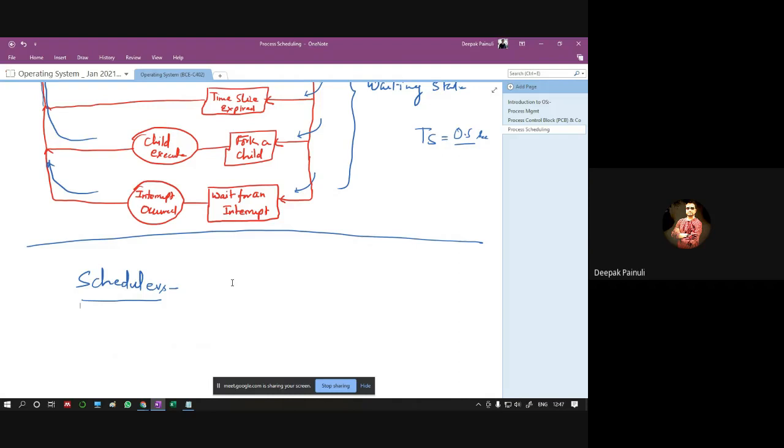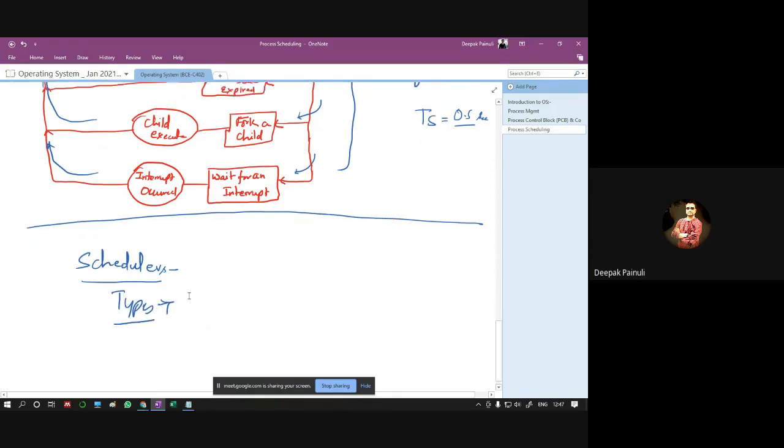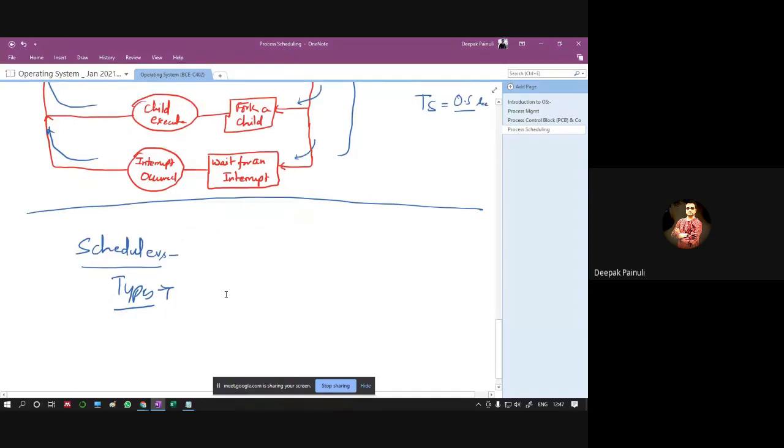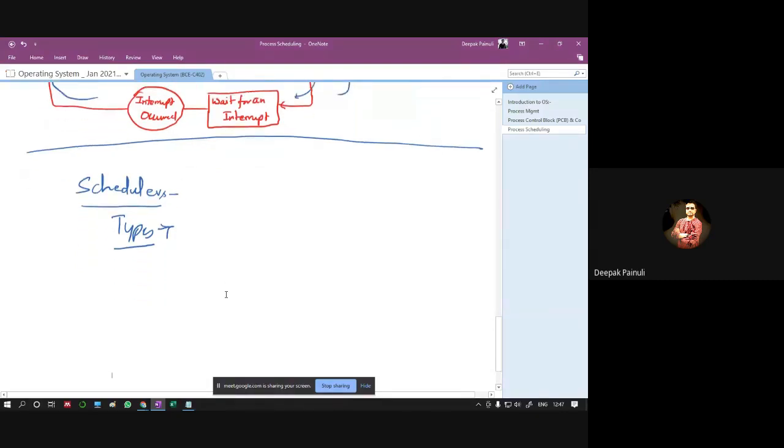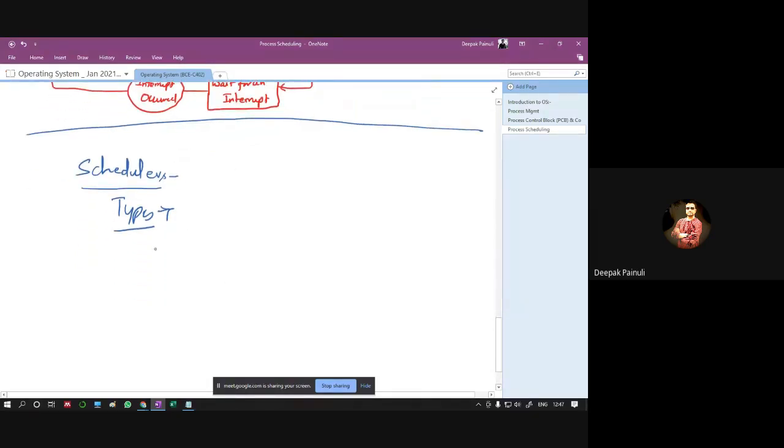So in the system there are two types of schedulers, although there are three types, but when we talk about the major categories, it is of two types.